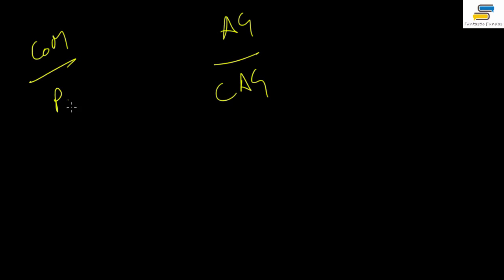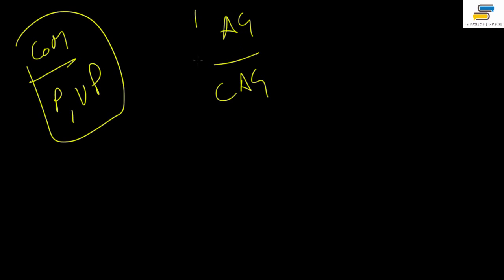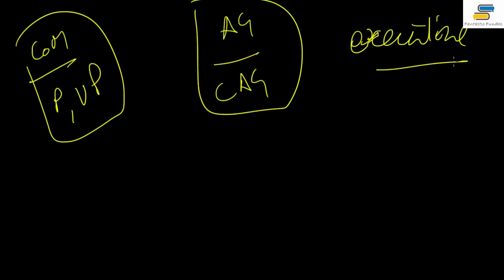Now we are left with two topics from the executive. One is the Attorney General, and then there is the Comptroller and Auditor General. We are done with the Prime Minister, the Council of Ministers, and the President and Vice President. When this is done, your central executive will get over, and after that I will teach you about the Governor. Why Governor? Because we have done the President, and I would like to compare over there. That is how it will move. In the next lecture we'll finish this.